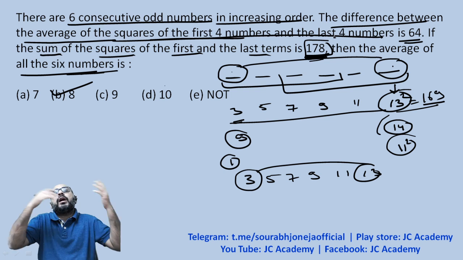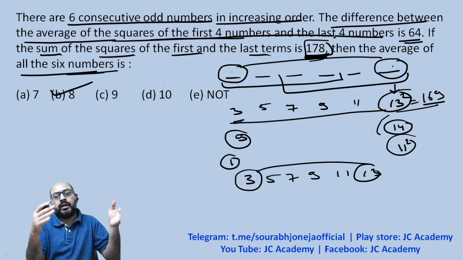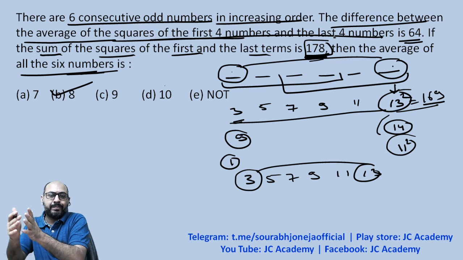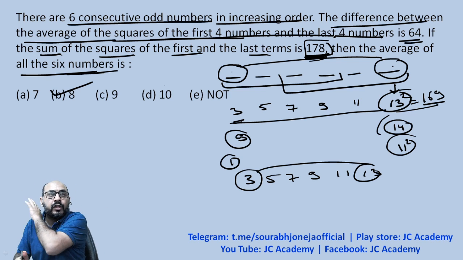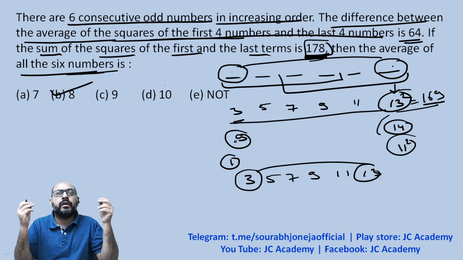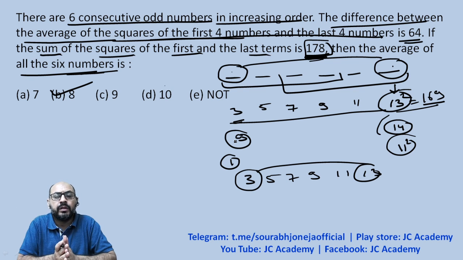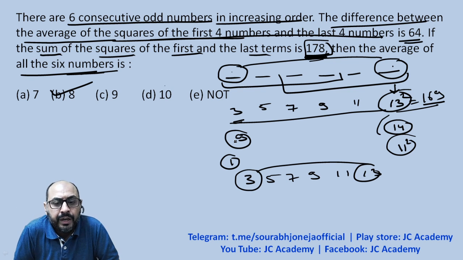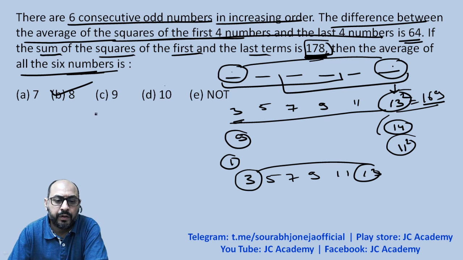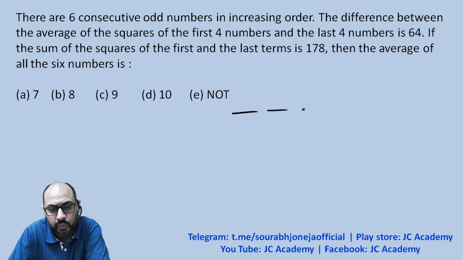Had this been a larger value, then you could have actually made two equations. You could have done x plus 2, x plus 4, x plus 6, x plus 8. Not required. With such small values, you can simply quickly work with squares and cubes. That is what is required. No further stiffer calculations needed. That's an easy one.